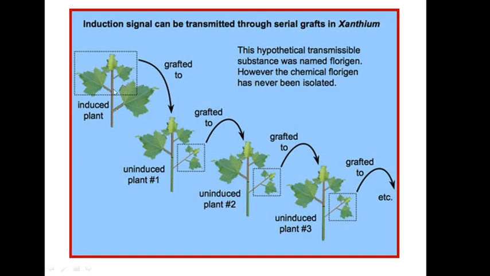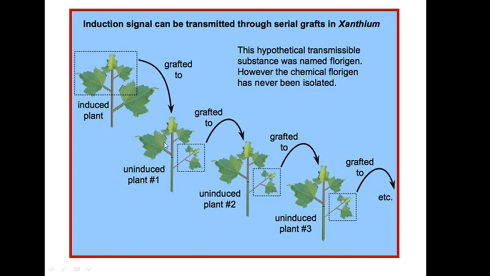Now if this plant is grafted to another Xanthium plant which was not induced, which was not exposed to a short day photoperiod, what will happen? After a few days you will find that flowering is initiated even in the plant which was not exposed to short day photoperiod. Why did it happen? Because the stimulus which was produced in the first plant as a result of photoperiodic induction could be transmitted to the plant which was not exposed to short day photoperiod.